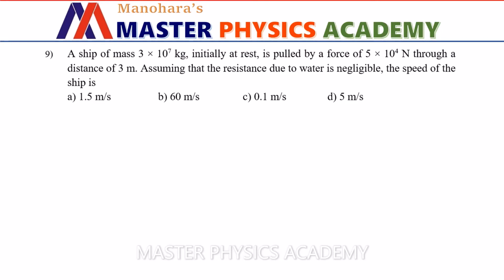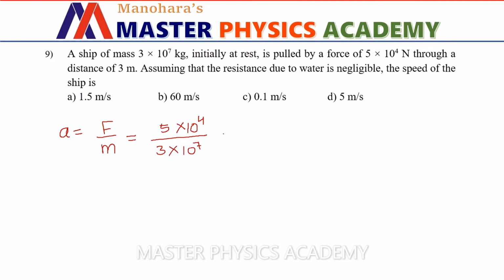So let us first find the acceleration of the ship, which is given by net force acting on the ship divided by its mass. The force is given as 5 into 10 power 4 and the mass of the ship is given as 3 into 10 to the power 7.